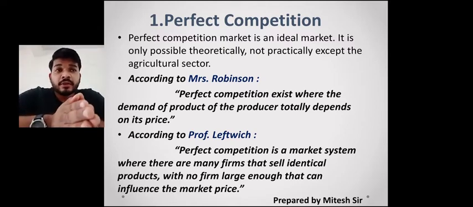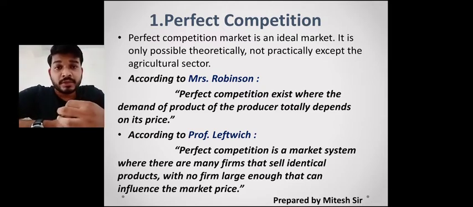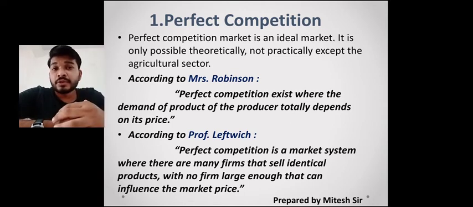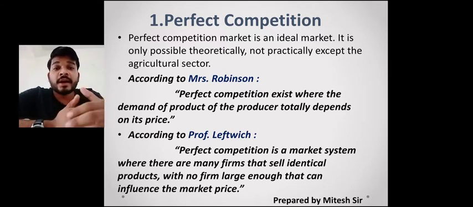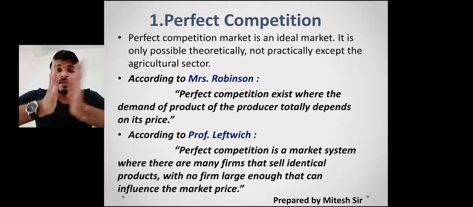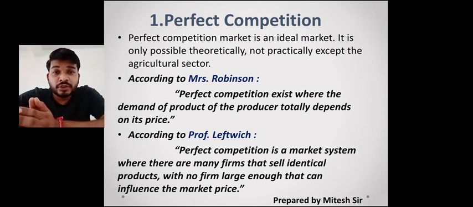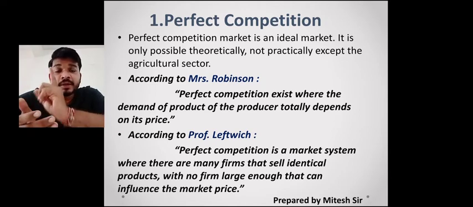For example, if any one of the sellers or one of the farmers is there who is having hectares and hectares of land, and he tells, I am having so much production, I want to sell this at my price into the market. So ऐसे कोई फार्मर और सेलर इन्फ्लुएंस नहीं कर पाएगा परफेक्ट कंपटीशन में. Why it is so, ये कैसे हो पाएगा, ये हम समझेंगे आगे इसके कैरेक्टरिस्टिक्स में. So what you have to understand, it is an ideal market, we can say virtual market. It does not exist practically except in agriculture sector,